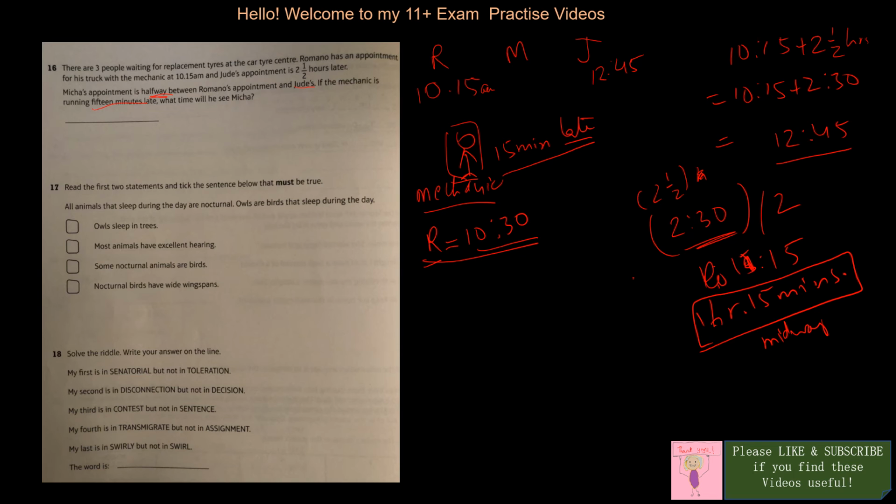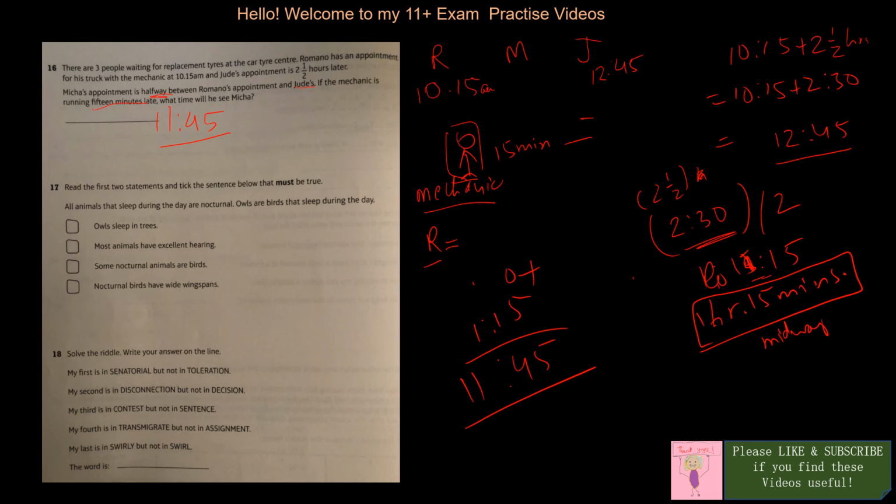The next thing is after 1 hour 15 minutes. So 10:30 plus, not 1:30, silly me, 15 is 45, it is 11. So my answer is 11:45, and that is correct. Yes, it's correct. So I got a bit confused here. I'm sorry about that. Okay, so I have to take this thing off.